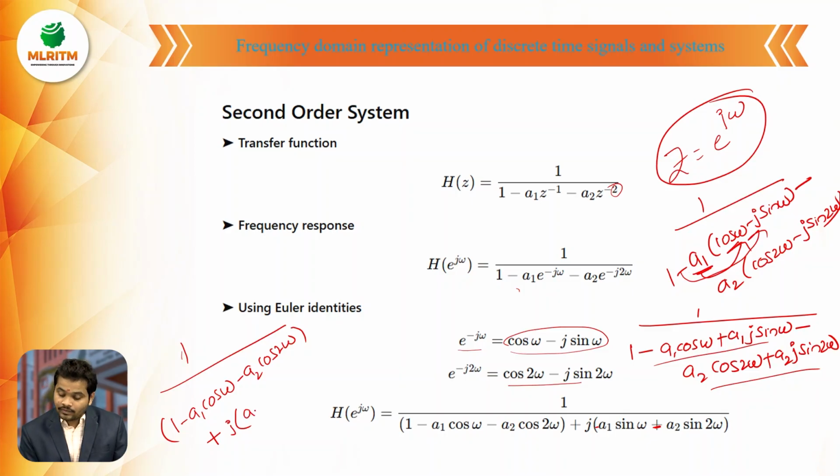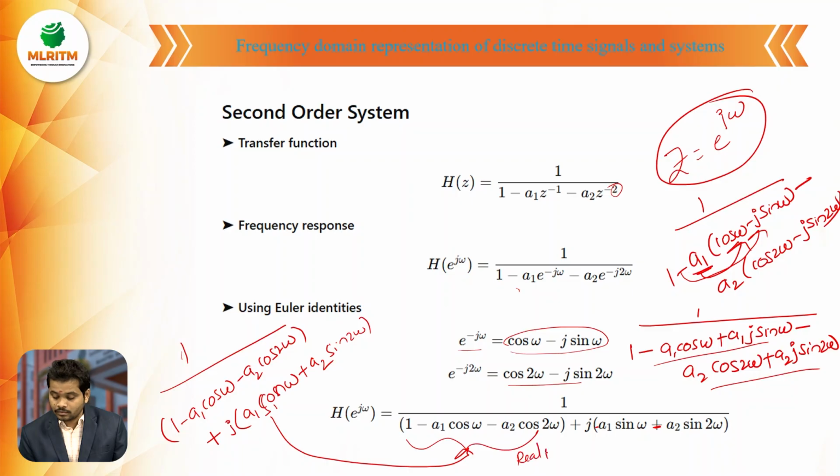So j into a1 sin omega plus a2 sin 2 omega. Now we have the equation: H of e power j omega has this real part and this imaginary part.